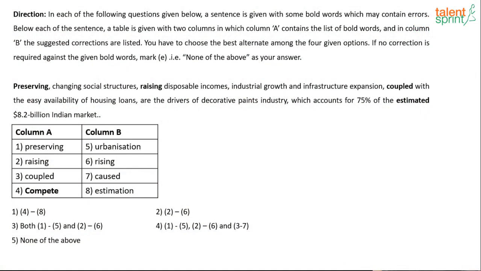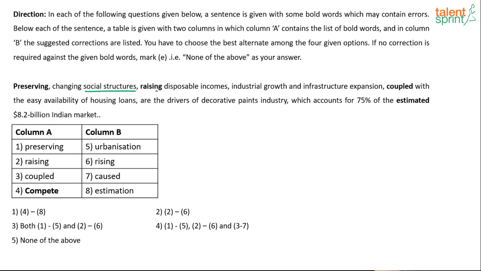Now it's not just word usage type of error that you will be seeing. Like we saw in the previous question, there was a grammatical error, had changed to having. Okay, so it's not just the word usage type of error, any grammatical error also you are supposed to change into a different form. Okay, let's look at the first one. Preserving changing social structure.